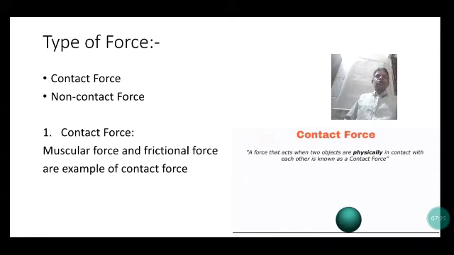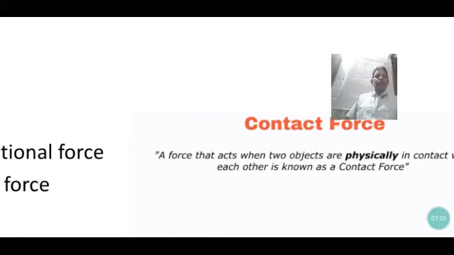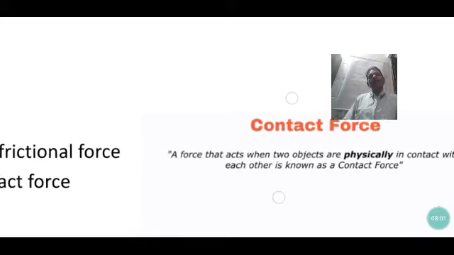There are two types of force: contact force and non-contact force. Muscular force and frictional force are examples of contact force. Contact force is the force that acts when two objects are physically in contact. When the two interact with each other, the force may be applied. The body on which the force is applied must come into physical contact, and these types of push and pull are known as contact force.